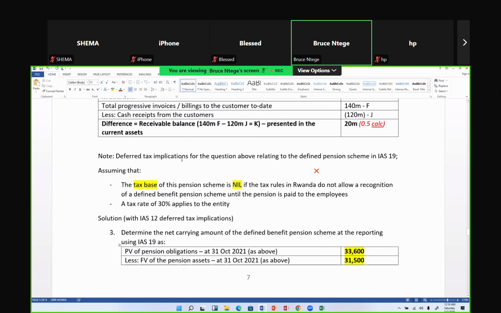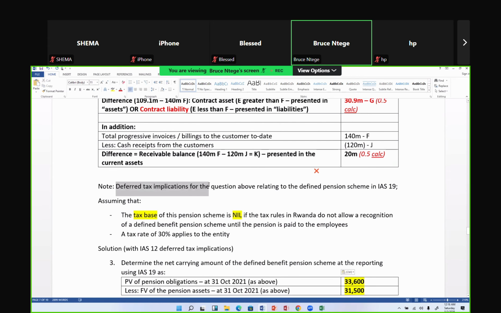Okay, so we want the deferred tax implications for the question above relating to the contract liability now, in accordance with that contract liability that has arisen from IFRS 15. So that's how the examiner is examining.